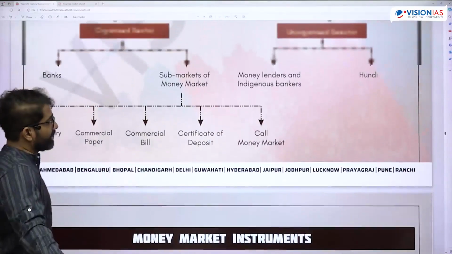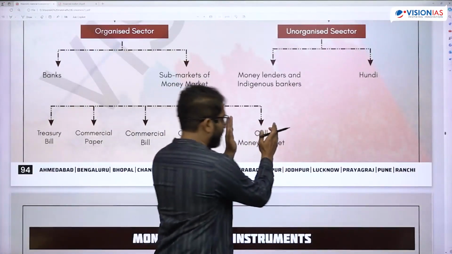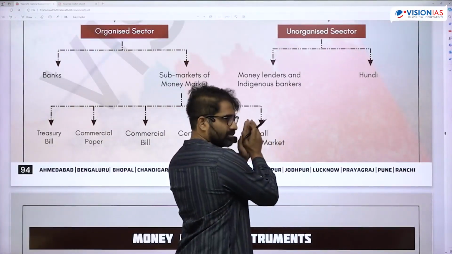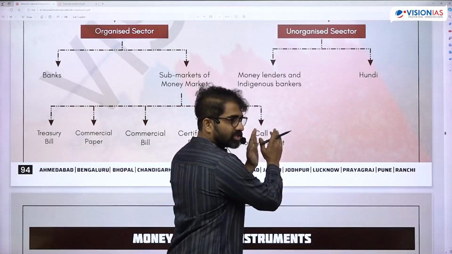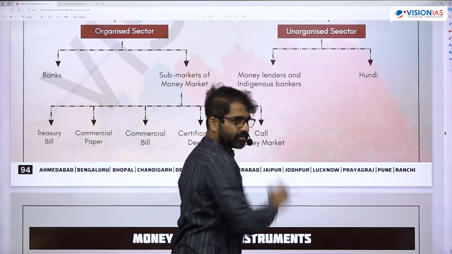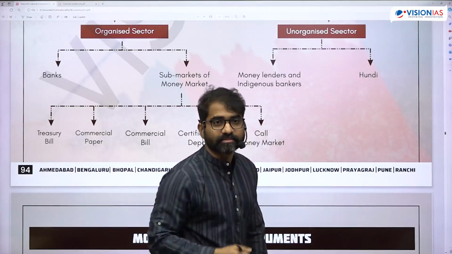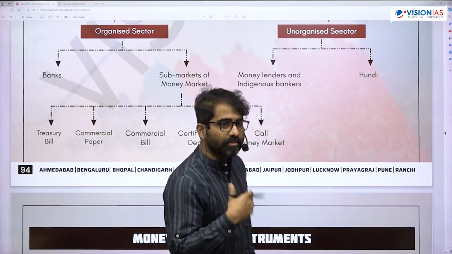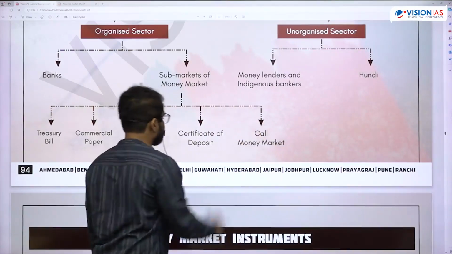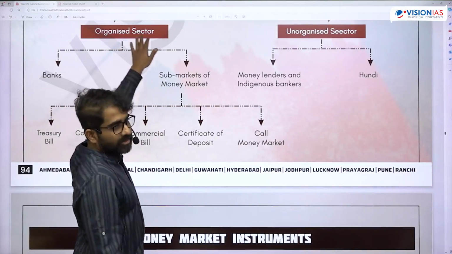Okay, in the money market, you also have interbank borrowings. That is called the call money market. I think I did not write it there in a hurry. So even the call money market, that is interbank, is also part of my money market.